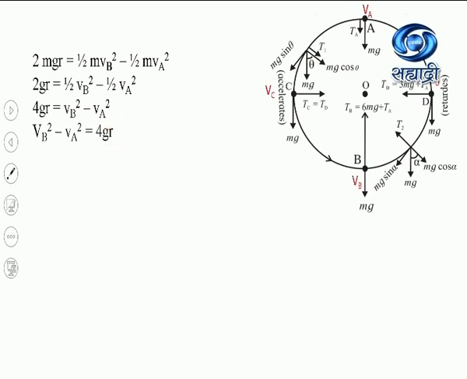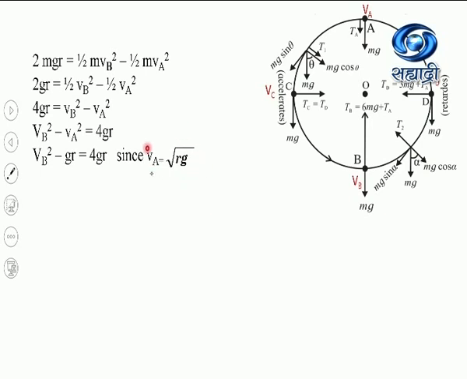But we know that VA is the velocity at the uppermost position. We have just derived the equation for the minimum velocity VA as square root of GR, so VA square will be equal to GR. That value is to be substituted here. So this equation will become VB square minus GR equal to 4GR.